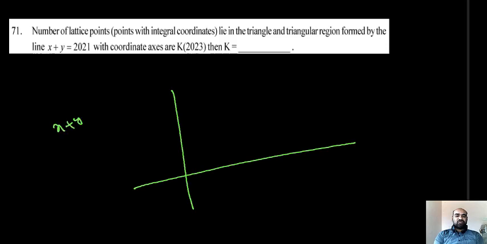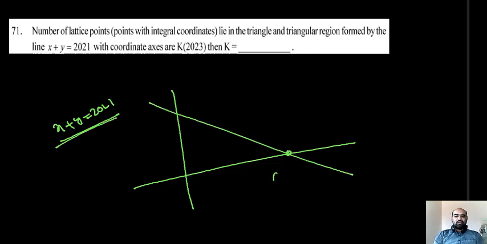Listen, students. This is the y-axis, this is the x-axis. After that, we will draw the line x plus y equal to 2021 on the coordinate plane. Obviously, this is a straight line, which intersects the x-axis at the point 2021 comma 0 and the y-axis at the point 0 comma 2021.